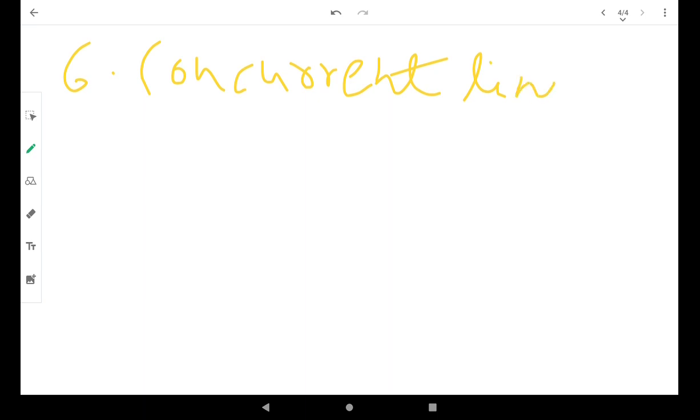The next topic is concurrent lines. What are the concurrent lines? If three or more lines of a plane pass through the same point, they are called concurrent lines. So we can say that a number of intersecting lines at a common point are known as concurrent lines, like this.